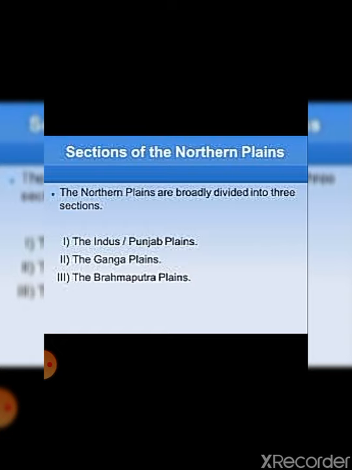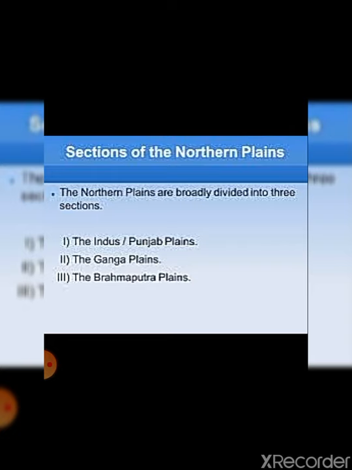Now let's have a quick discussion about these three. The Punjab plains are formed by Indus and its tributaries. Over here you will see when the name is being written as Indus, तो इसको ये भी बोल सकते हो. Few examples of tributaries that we had done were Jhelum, Chenab, Ravi, Byas, Satluj. ठीक है. कौन सा पार्ट नॉर्दर्न प्लेन्स का है पंजाब प्लेन्स का? That is the western part of the northern plains. It is formed by these Punjab plains.